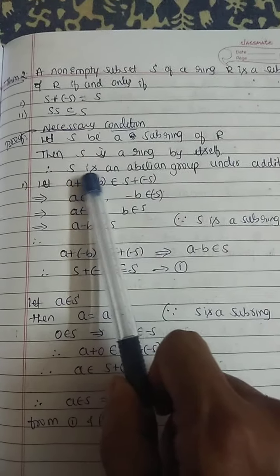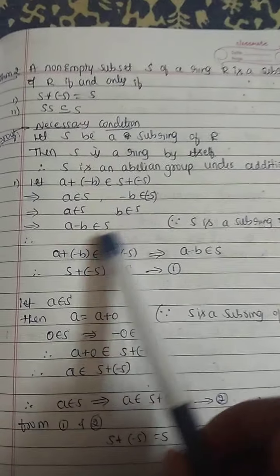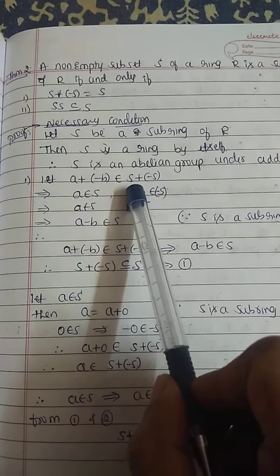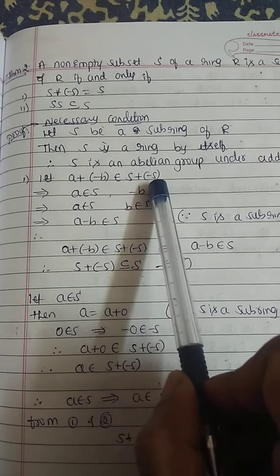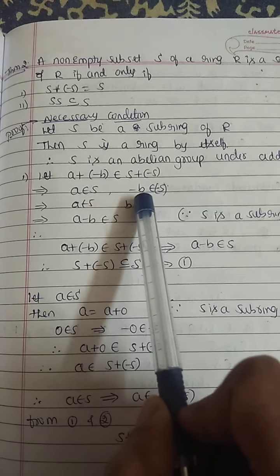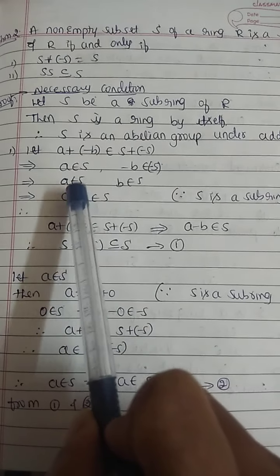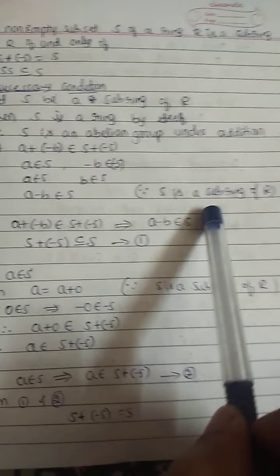Let A plus of minus B belong to S plus of minus S. A belongs to S, minus B belongs to minus S, that is A belongs to S, B also belongs to S. This implies A minus B belongs to S because S is a subring of R.